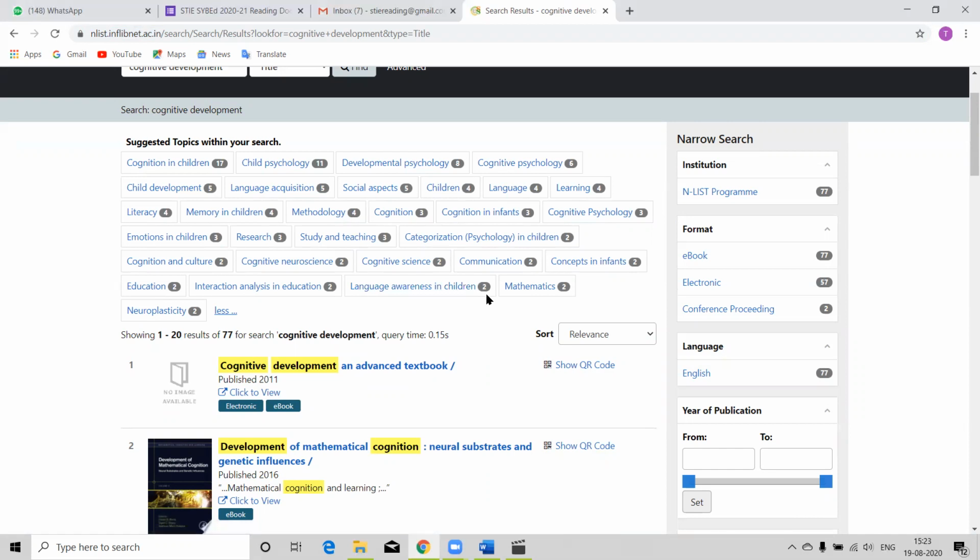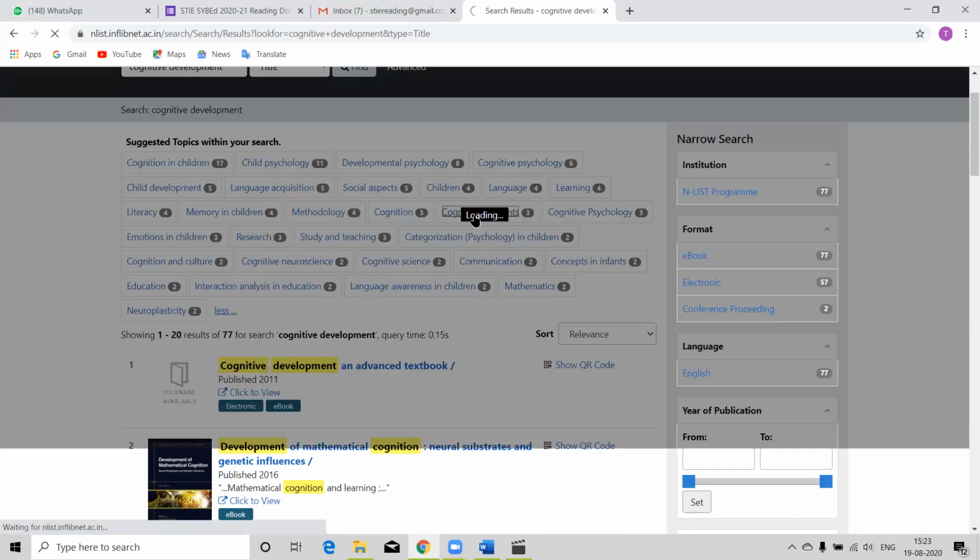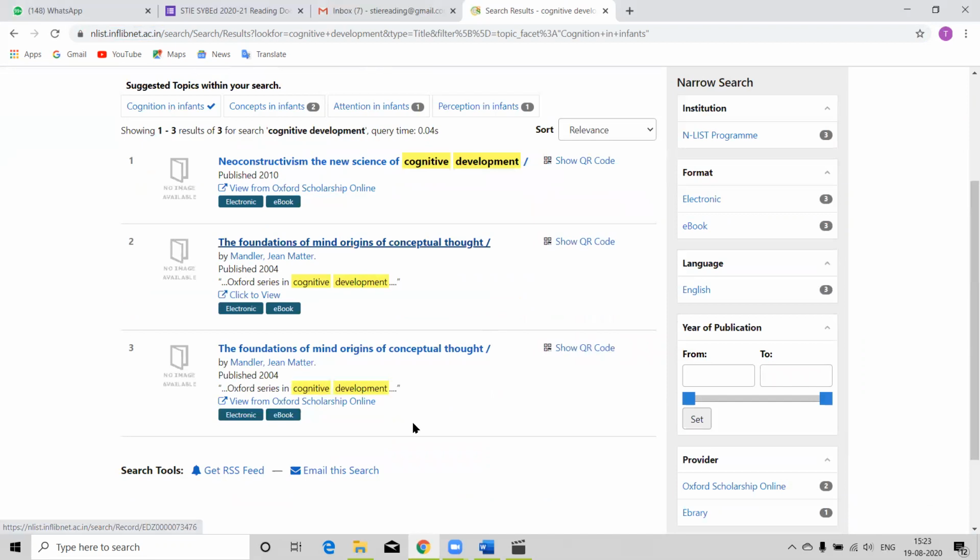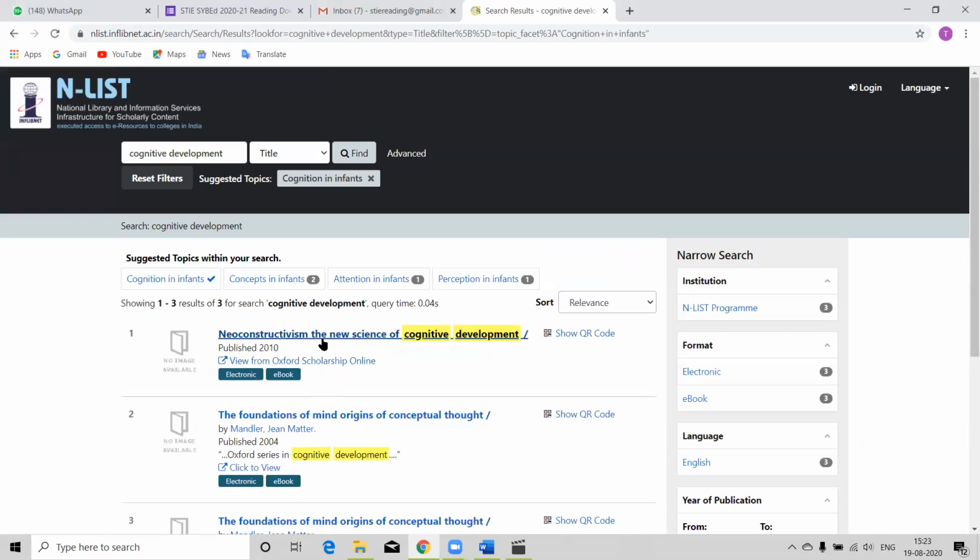This is also one kind of narrowing down the search, or limiting the search by subject. Suppose I want cognitive development in infants, then I click over here and I get only 3 documents. See how easy it is.